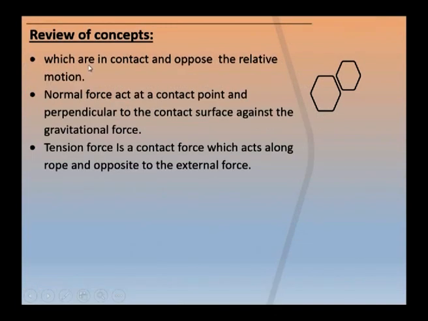Friction is a contact force which opposes the relative motion. Normal force acts at a contact point and perpendicular to the contact surface, against the gravitational force. Tension force is a contact force which acts along the rope or string and opposite to the external force. Children, these are the concepts we learned in this session.